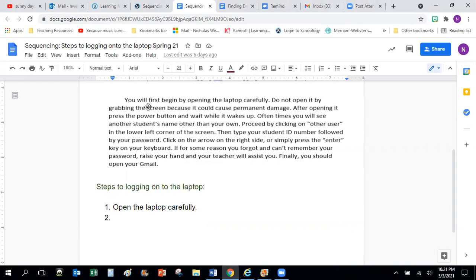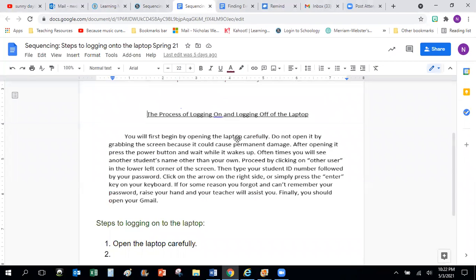Just remember that they are not in order in this paragraph, right? Some of the steps are out of order, but they have sequencing words that help you understand which step it is in the sequence. So pay close attention to the sequencing words.